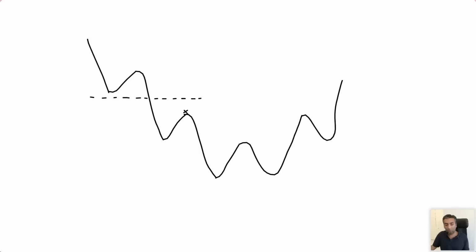Then it makes a new low, resistance above you. Hey, nice use of the resistance. But then where is my follow through? There's no lower low after touching that resistance. Support starts to hold.